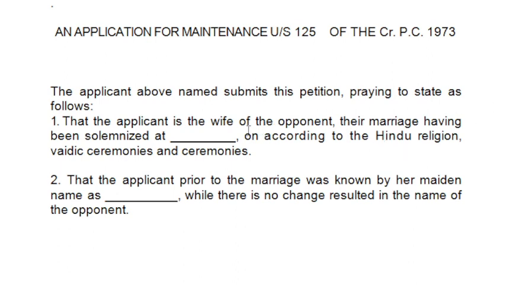Alright, then there are certain points that you are going to mention. So now here I have mentioned in the first point that wife is married, alright, and according to Hindu religion, and that marriage has been occurred on a certain place or date. But as I have earlier told you, 125 is not having a bar of religion. Alright, even if the person is Muslim or Christian or belongs to any other religion, they can also file application for maintenance under 125. Alright.